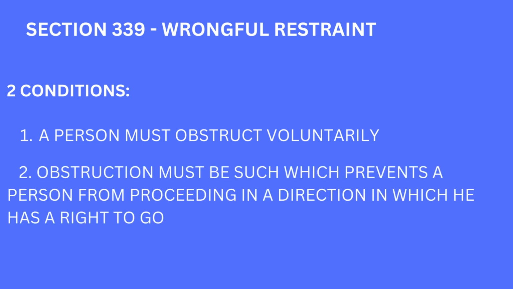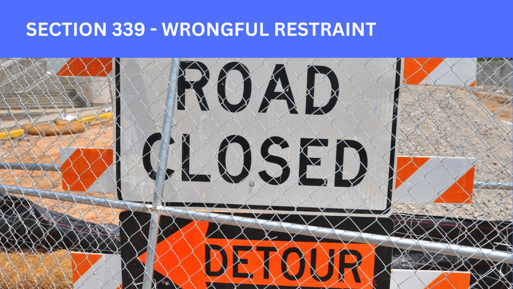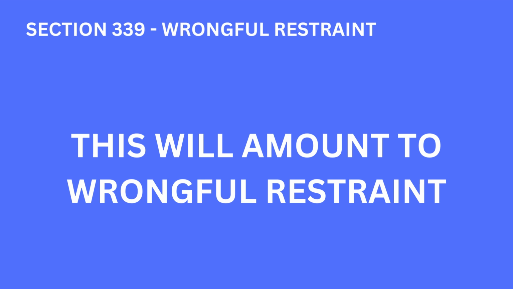Second condition, the obstruction must be such which prevents a person from proceeding in a direction in which he has a right to move. Imagine you're going to your home from office in the evening in your car, but a person blocks the road and asks you to take another route for your home because his son's marriage procession is going from that road. This will amount to wrongful restraint because you have the right to go from that route and the other person is stopping you from doing so without any justifiable cause. So these were the two conditions to charge a person under section 339.